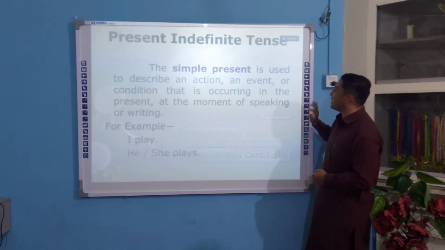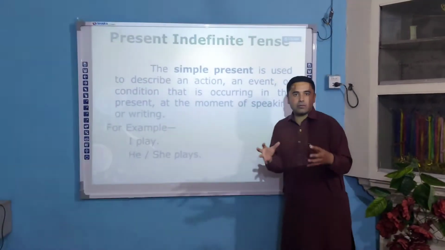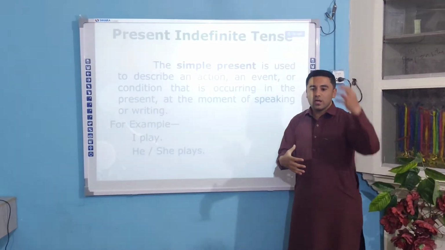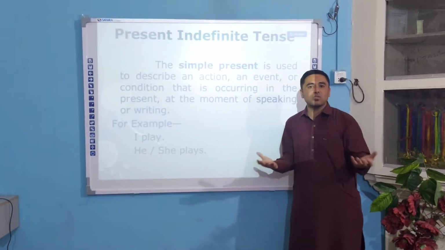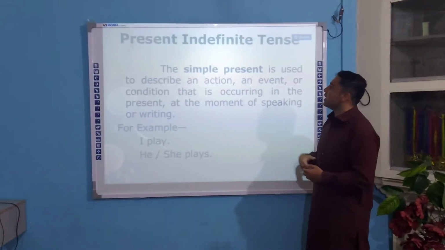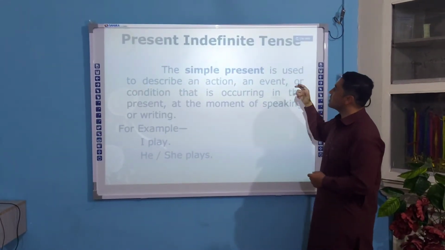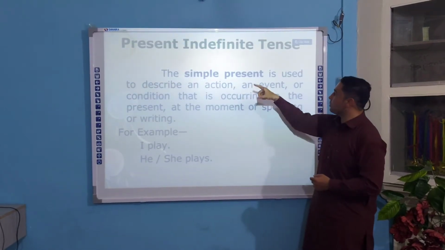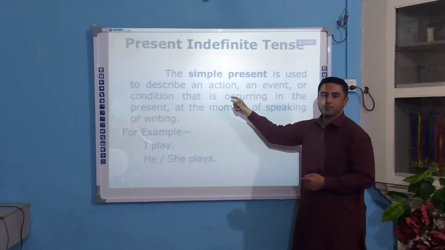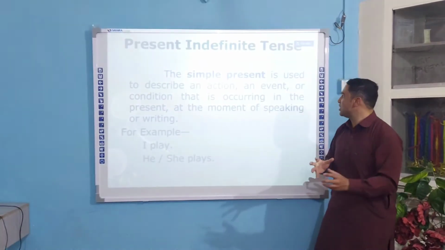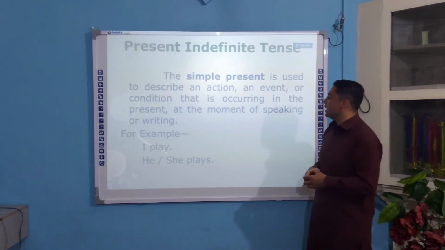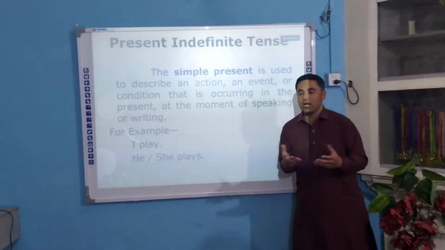So the basic definition over here is given. You can give any definition of your choice. The concept should be clear. Once the concept is clear, it's too easy for anyone to get what the meaning of this tense is. Present indefinite tense, the present simple or the present tense, is used to describe an action, an event or condition that is occurring in the present at the moment of speaking or writing, right?